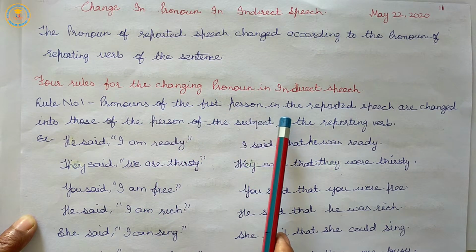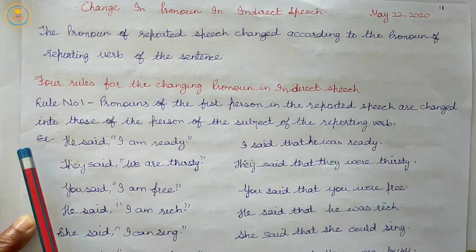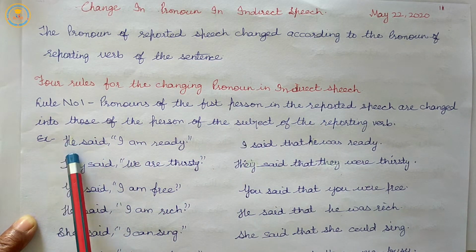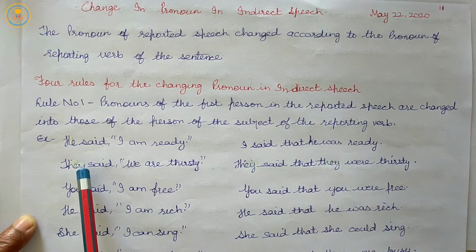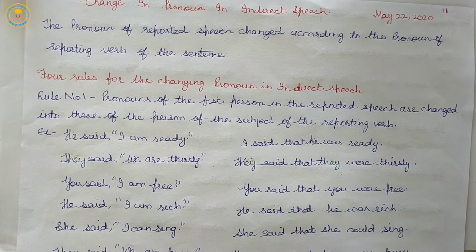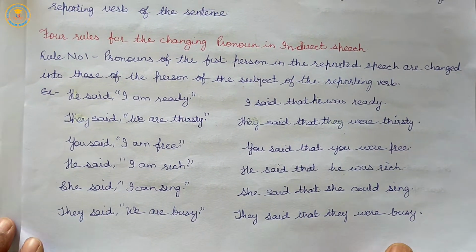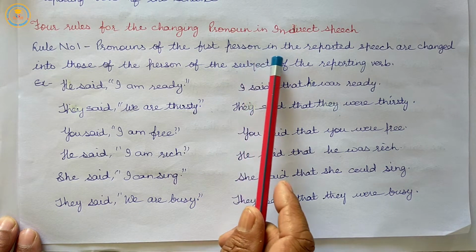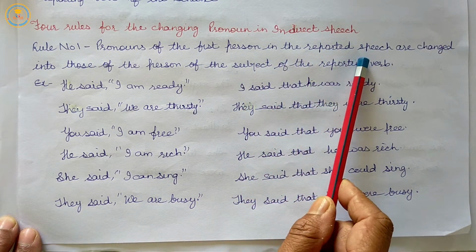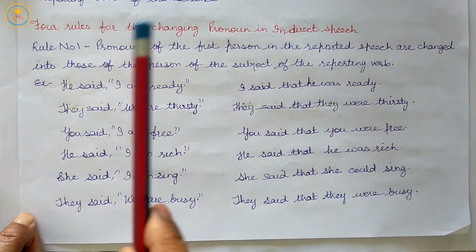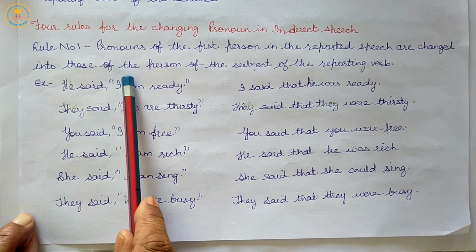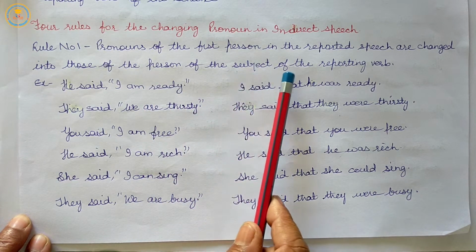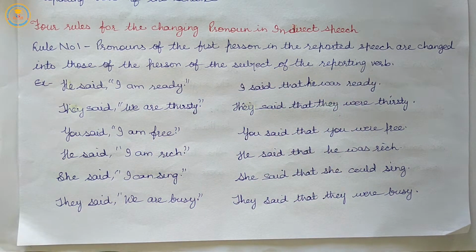Pronouns of the first person in the reported speech are changed into those of the person of the subject of the reporting verb.